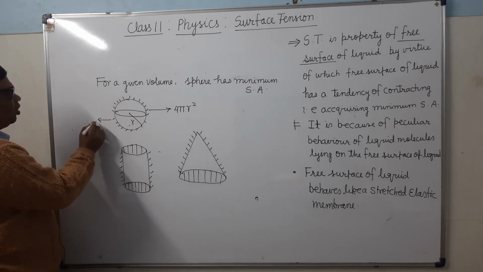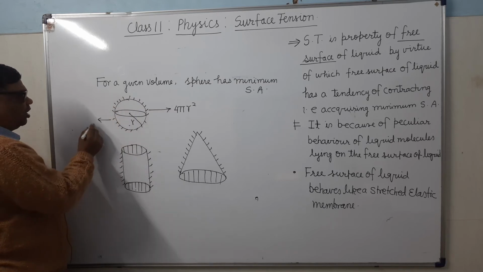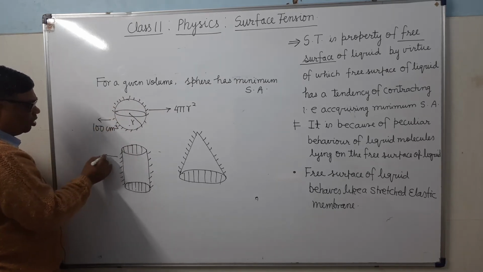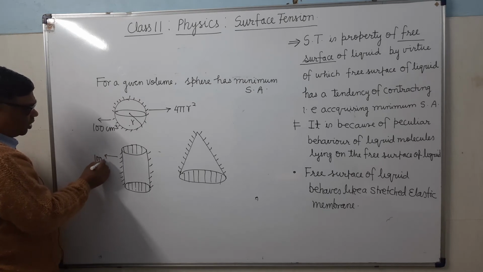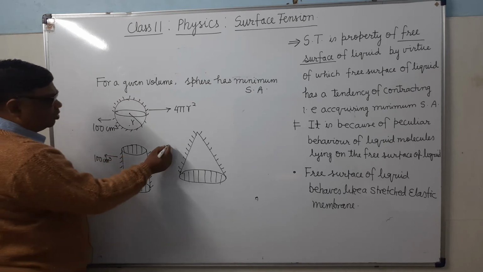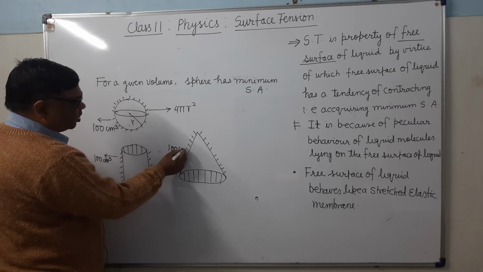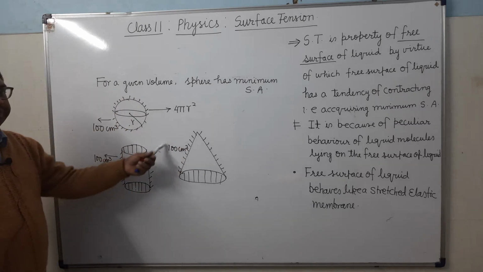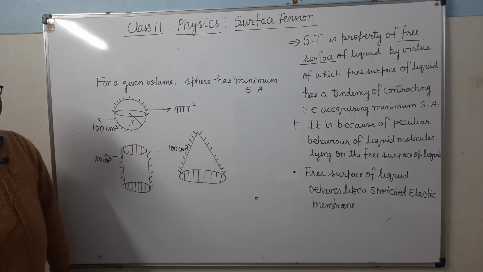Here the total volume of material is 100 centimeter cube. Here also it is 100 centimeter cube. Here also it is 100 centimeter cube. We will find that the surface area will be minimum in the case of a sphere. In case of a sphere, it will have the minimum surface.